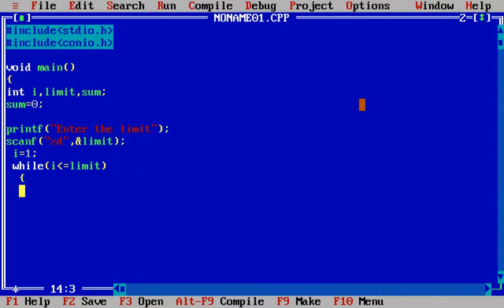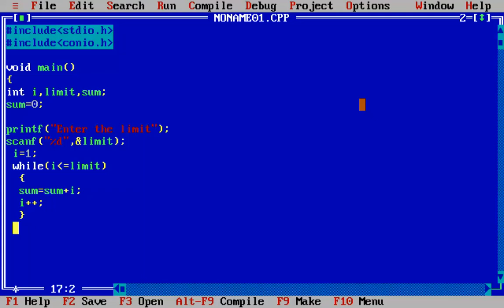Up to that, it has to sum the natural numbers. First sum will be 0, then we can do it like this: we assign sum as sum plus I. And then the third part of the while loop is that we always increment or decrement the counter based on the condition. So here we will increment it.